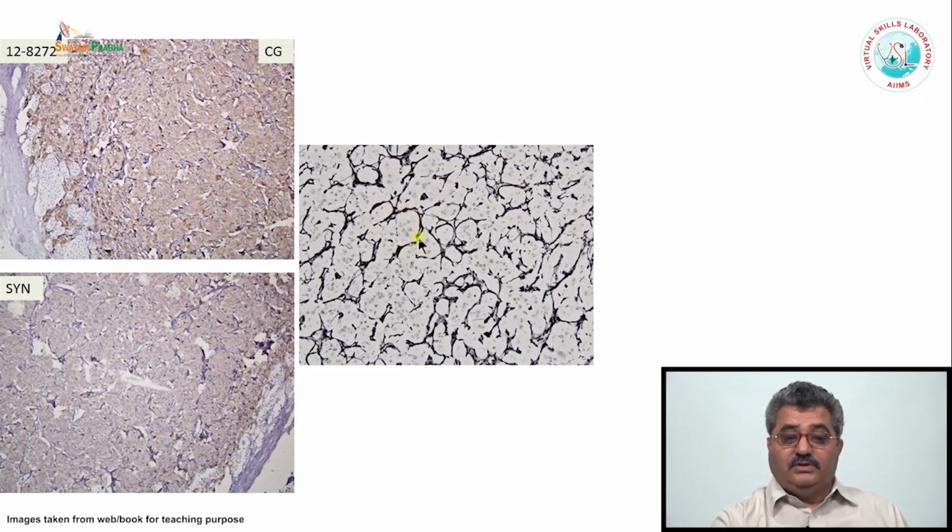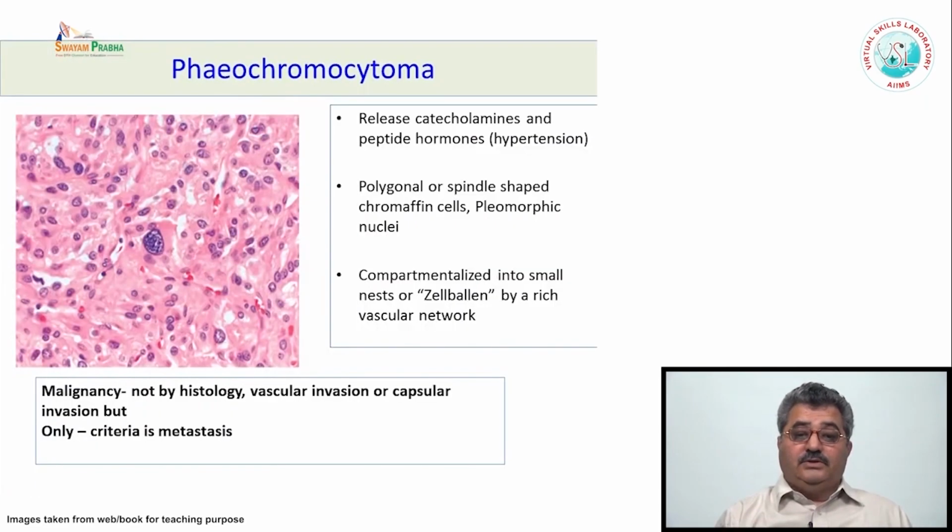And this can be well demonstrated by a reticulin stain. This is reticulin rich, which are the blood vessels of the fibrovascular tissue, and the cells in the small nests are reticulin poor. These cells are strongly positive for chromogranin, synaptophysin, and maybe for other neuroendocrine markers, CD56, PGP 9.5. But remember, these are negative for cytokeratin as compared to the epithelial neuroendocrine carcinoid tumor, which has more of an epithelial phenotype of neuroendocrine.